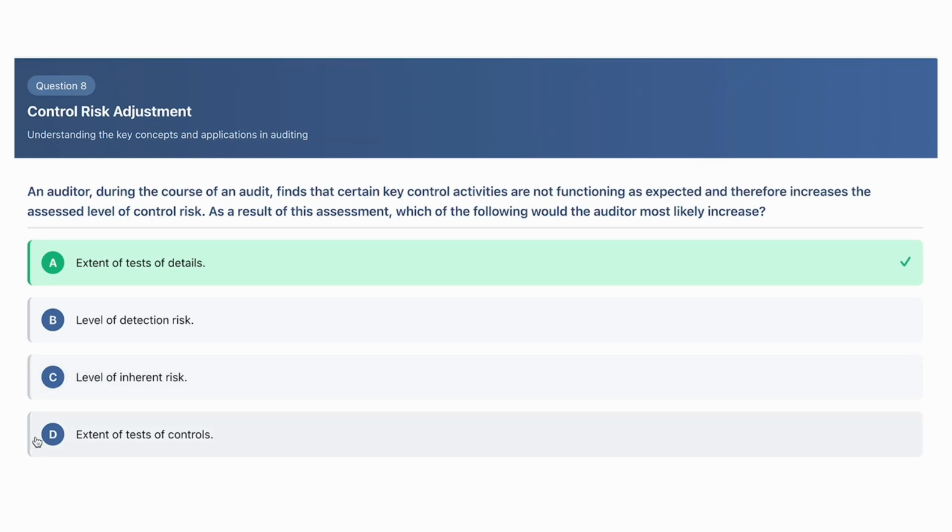And then D is extent of tested controls. So this is just too late in the process because we've already determined that the controls are not working as they should. So we don't need to do more tests of controls. We're already past that point. We know what control risk is, and now we're moving on to detection risk.